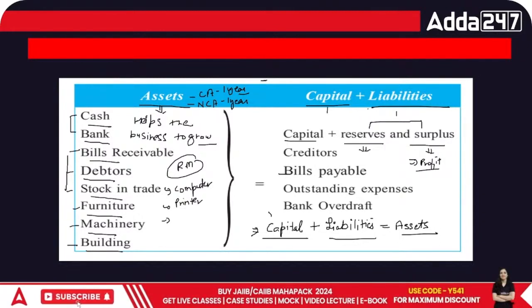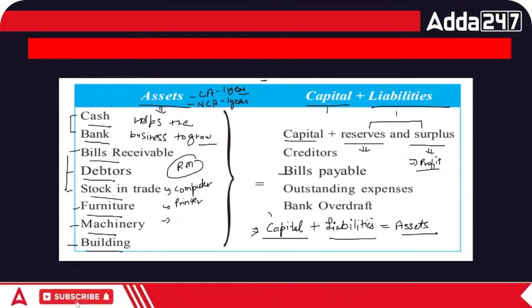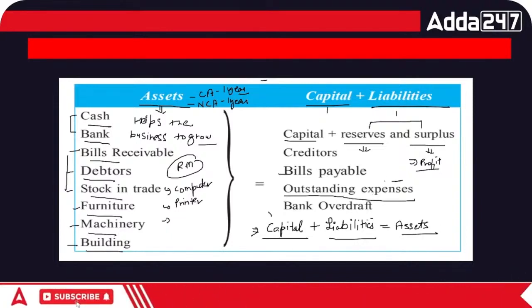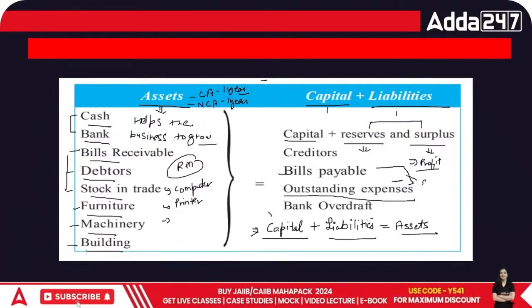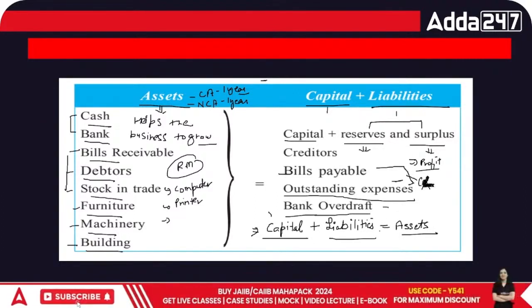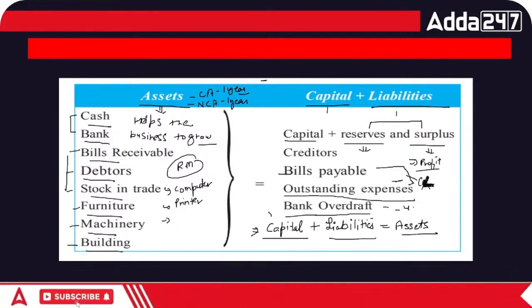Capital plus liabilities: capital is your owner's funds, and liabilities are the money that you are taking from other people. Bank overdraft is one of them. If I haven't paid money to someone, it is my outstanding expenses. Bills payable as well as outstanding expenses are my current liabilities. The liabilities which I'm supposed to pay are called current liabilities. And then we have bank OD. What do you mean by bank OD? If I deposited 10,000 and I withdrew 14,000, that minus 4,000 would be visible as a bank overdraft, right?